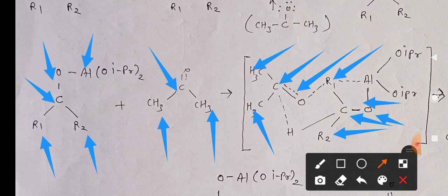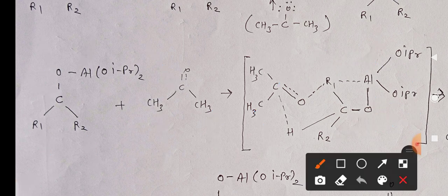O, Al and these are the two OiPr, that means isopropoxy groups. So this is the arrangement of atoms during the formation of the transition state, and which atoms are bonded with each other, let us see in the formation of the transition state.